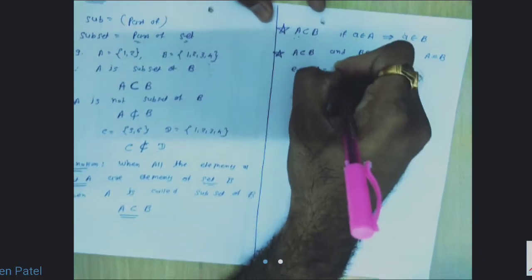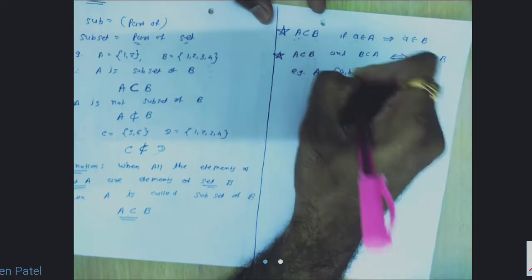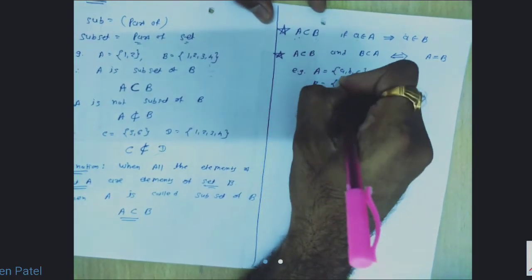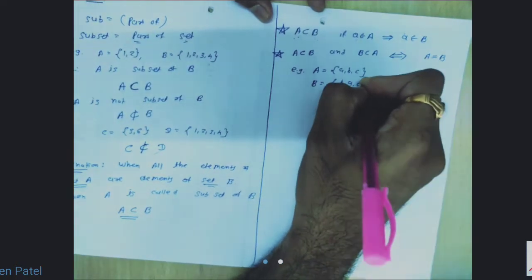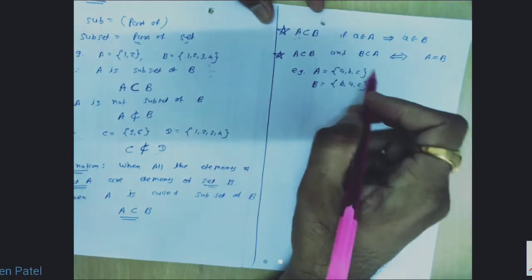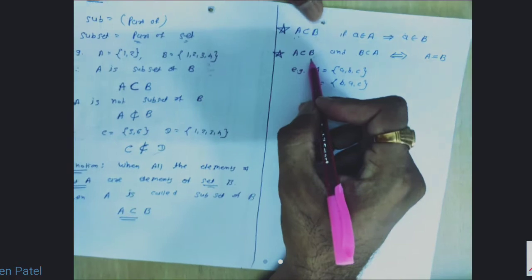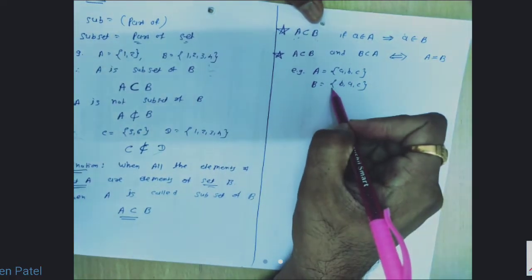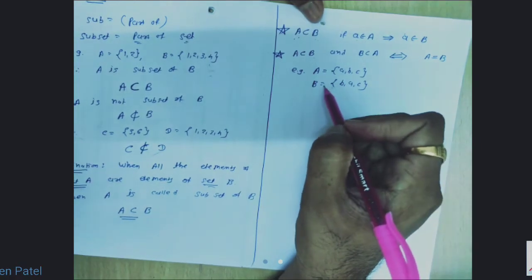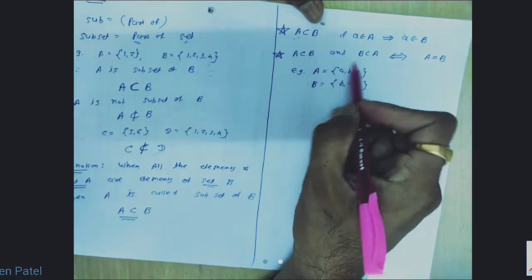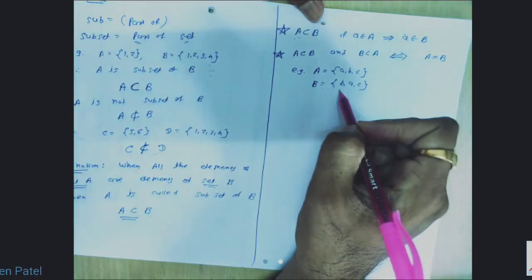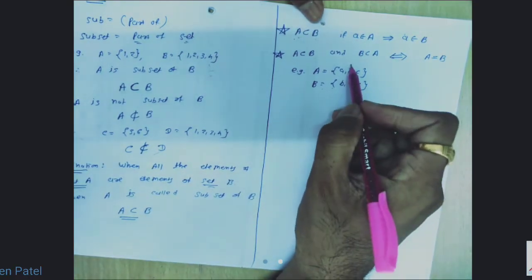For example, suppose we have set A with elements a, b, c, and set B with elements b, a, c. Here we can say A is a subset of B because all the elements of A are elements of set B, yes. Also B is a subset of A, because all the elements of set B are the elements of set A, yes.